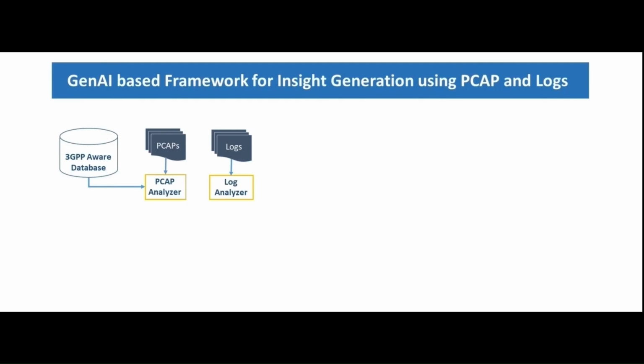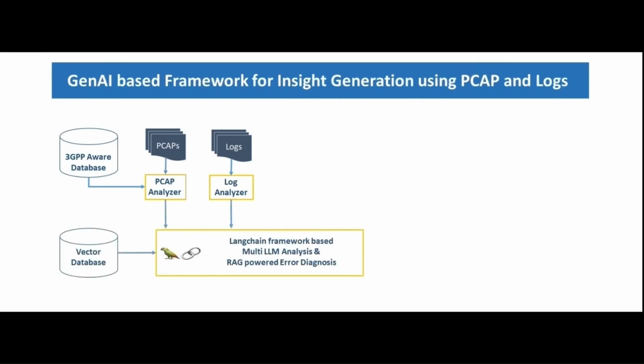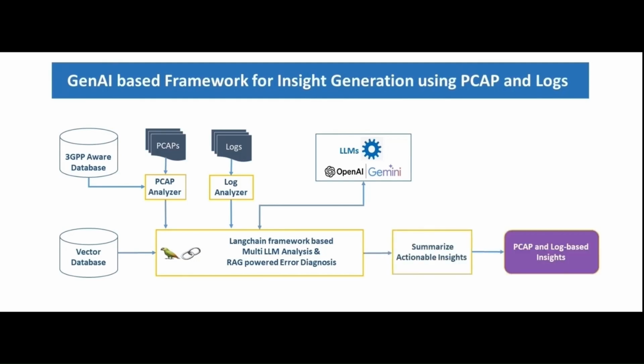Once both analyzers have performed their functions, ABot AI uses LangChain based multi LLM analyzer and RAG to perform error diagnosis. Once an exhaustive analysis is completed, ABot AI also summarizes the insights to make it more compact and comprehensible. This is how ABot AI combines the powers of multiple language models as well as retrieval augmented generation to generate PCAP and log based actionable insights.